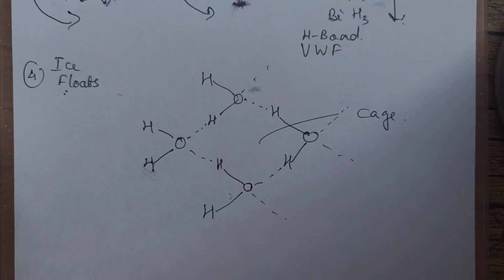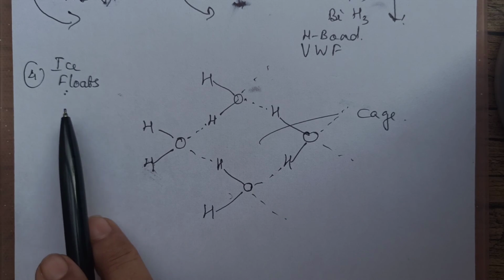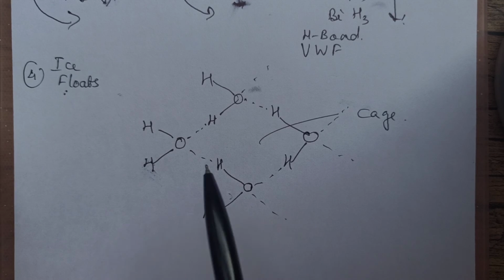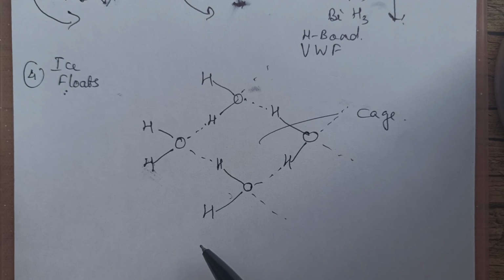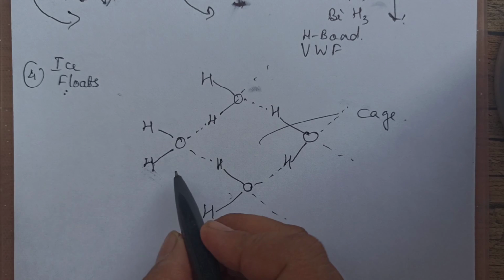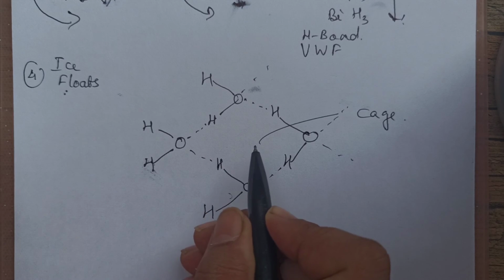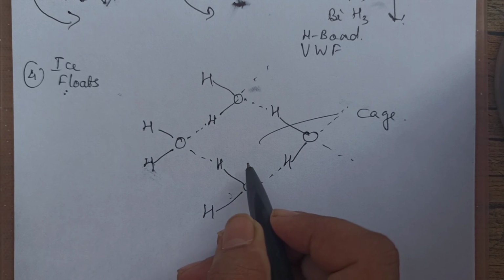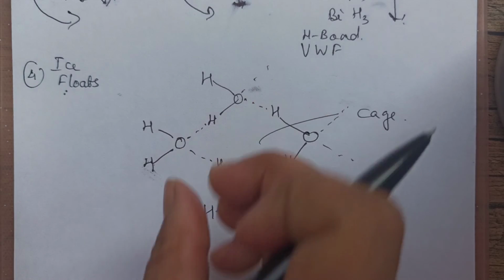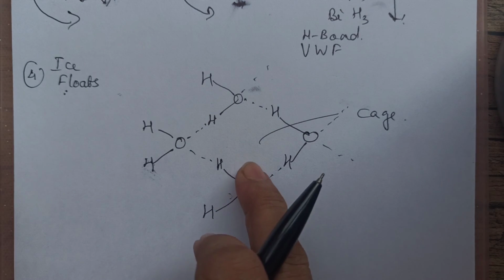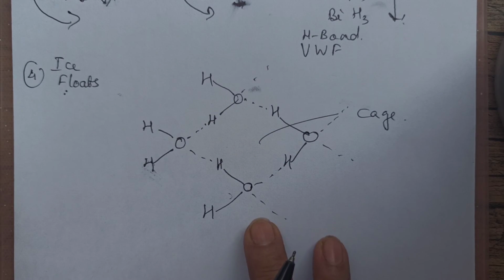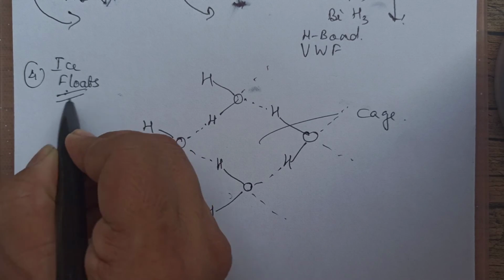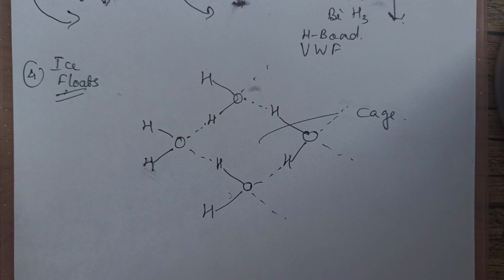This is another important question asked, children. Why does ice float on water? Because in ice also there is hydrogen bond, and each water molecule is surrounded by 4 water molecules, and when they surround, it forms a sort of cage. So gaps are there in between, due to which the density decreases. So this is the reason why ice floats on water. That is because it has hydrogen bonds, and it results in the formation of a cage-like structure.